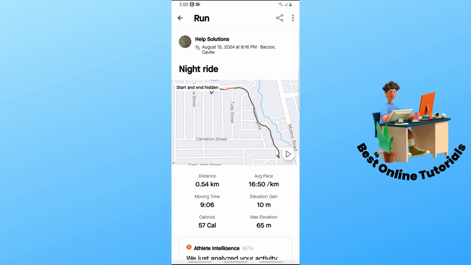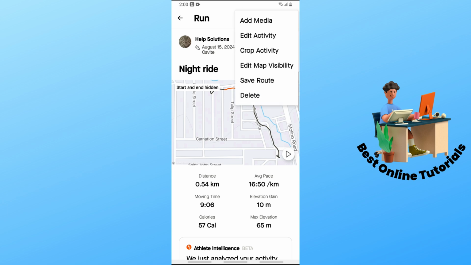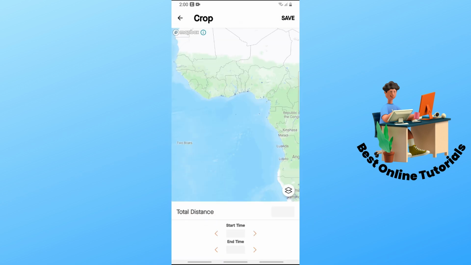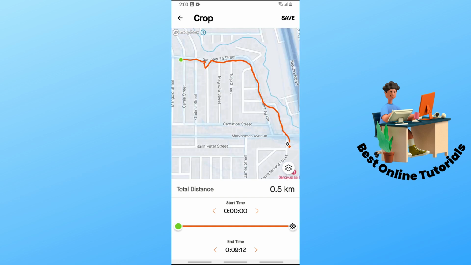So as you can see, I have here a ride. So just simply tap on the three dots at the top right corner of the screen. And after that, you should be able to see here crop activity. And now from here, guys, it is very simple.